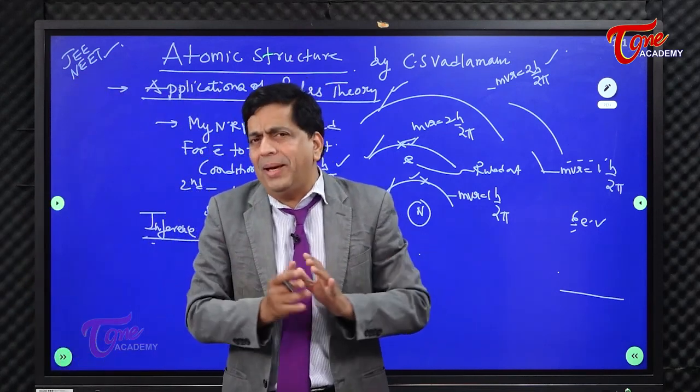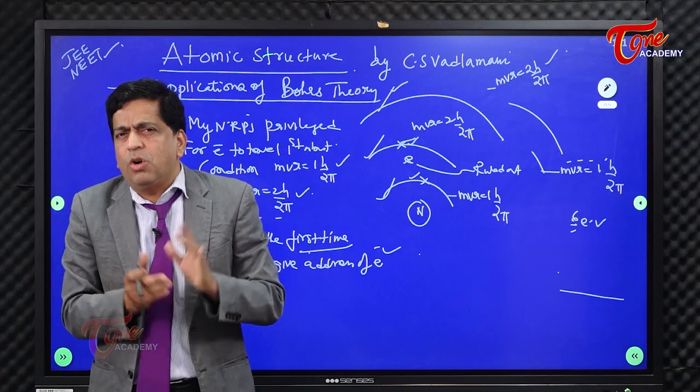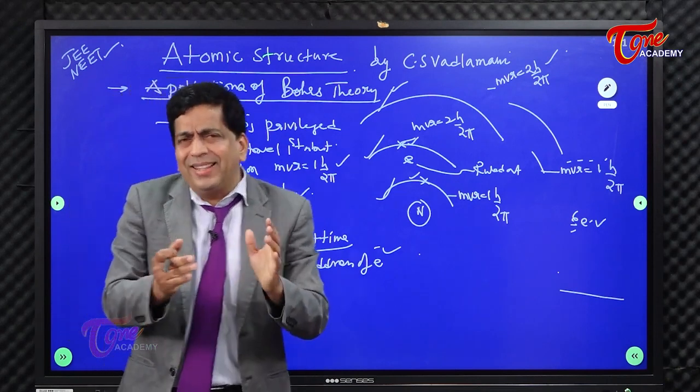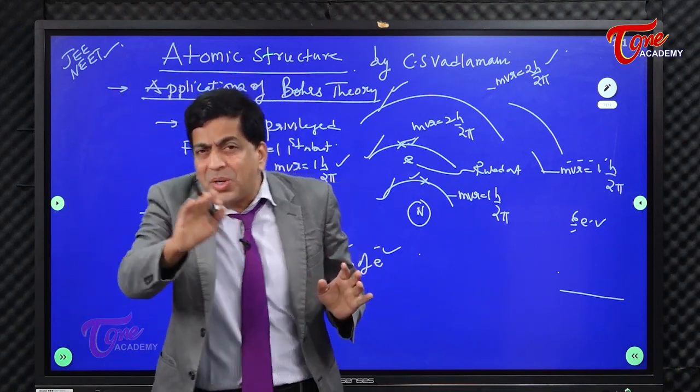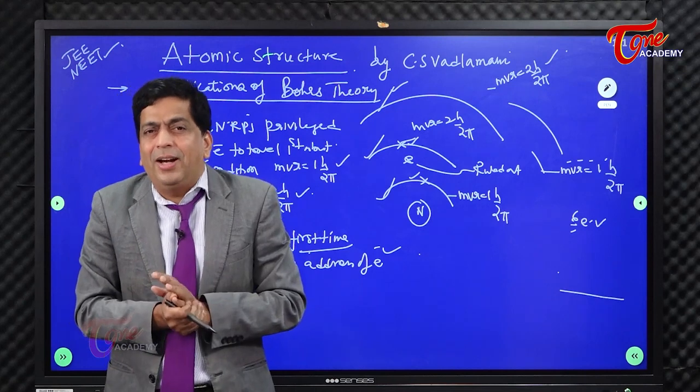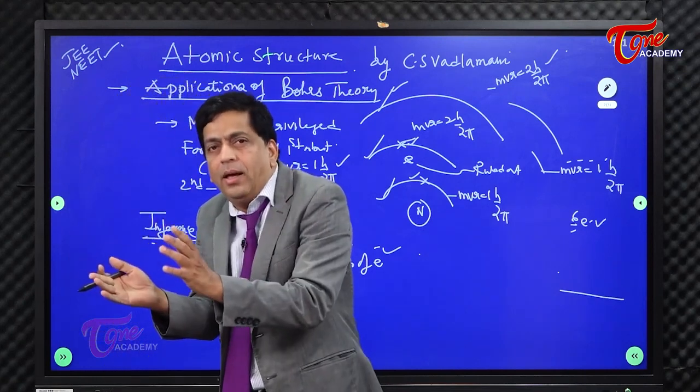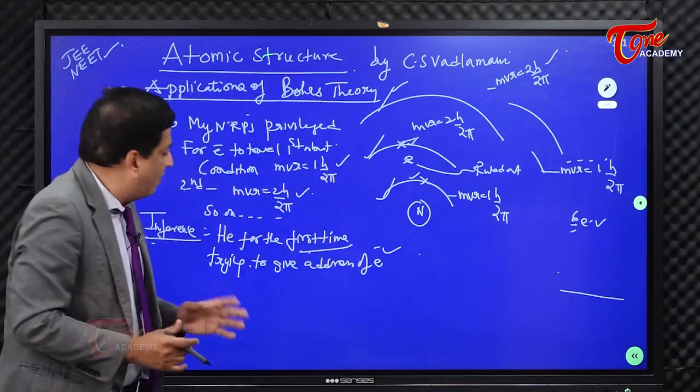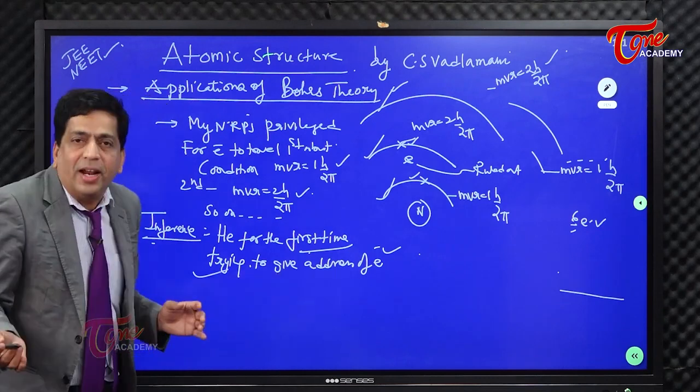So what you're doing basically is, it's common sense, watch carefully, you're telling that a particular electron is in a particular area called shell, and you're ruling out a particular area. Implies that you are basically giving the address of the electron.